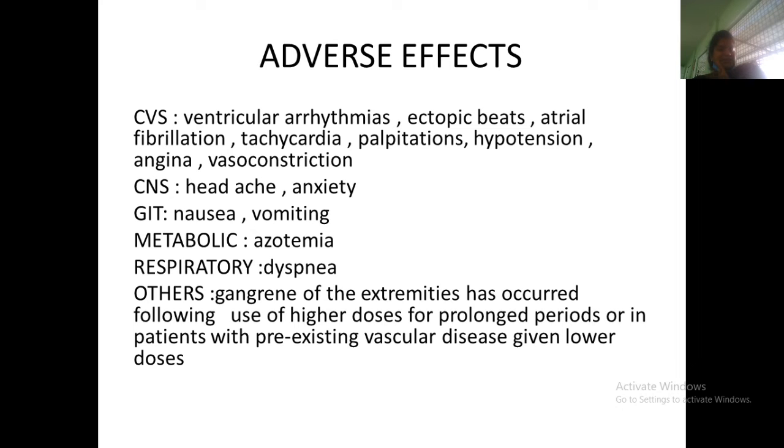Dyspnea can be seen in the respiratory system. Azotemia means the levels of ammonium can increase more and more. Uric acid levels will also increase all over the body, which comes under metabolic disturbances. With higher doses, gangrene may form in the extremities also.